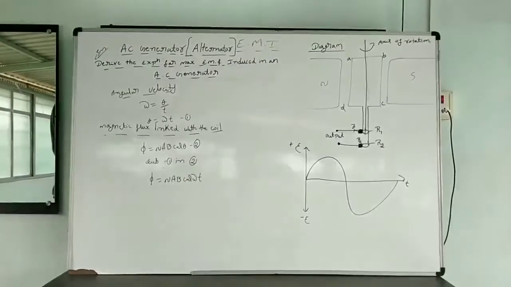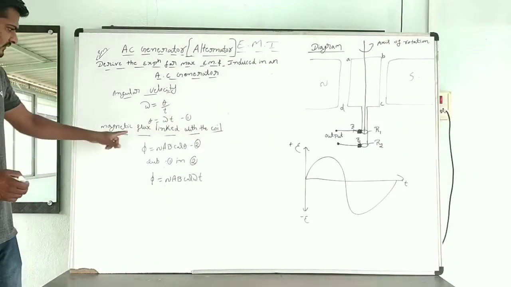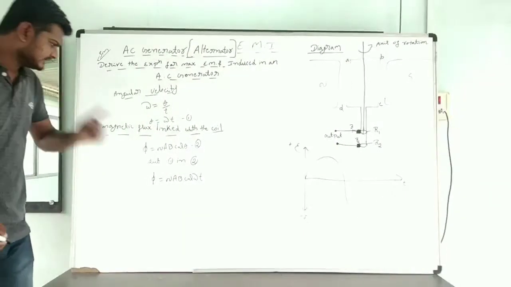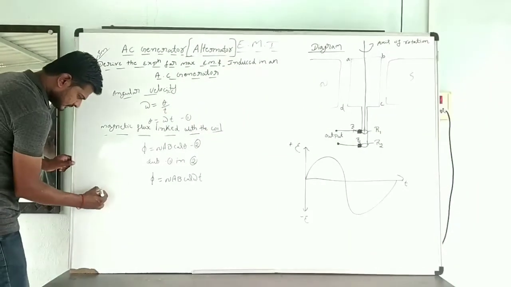NAB into cos omega t. Clear? Yes or no? Whenever the flux is going to change, the flux linked with the coil is given by flux phi is equal to NAB cos omega t. Now, we know that